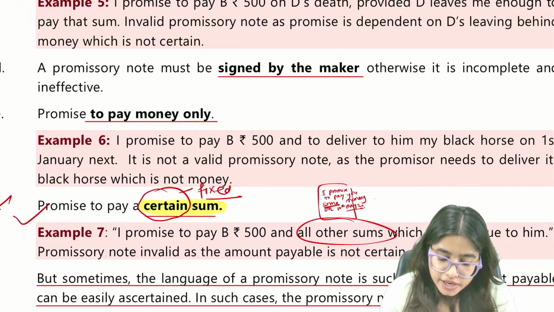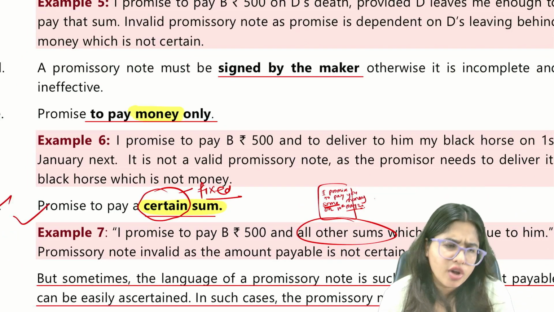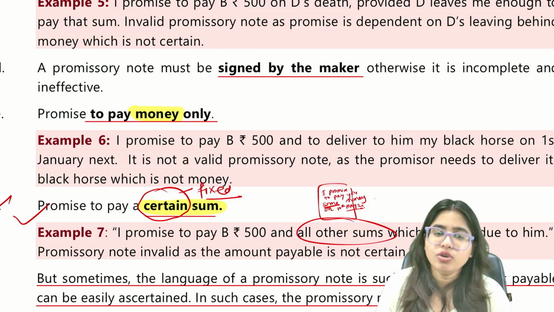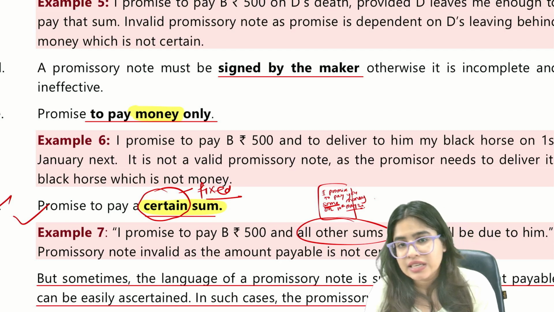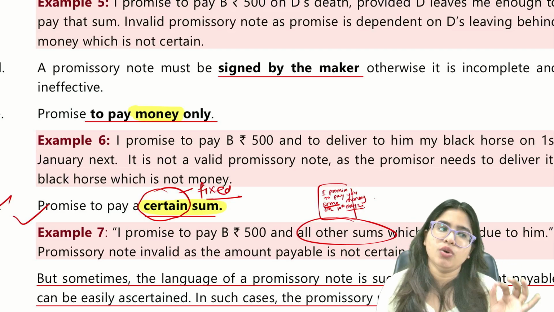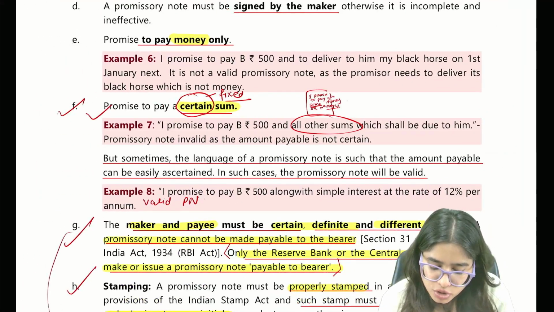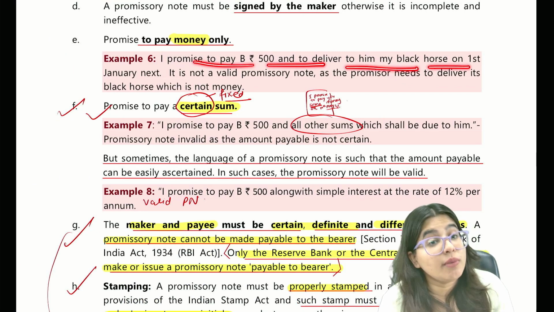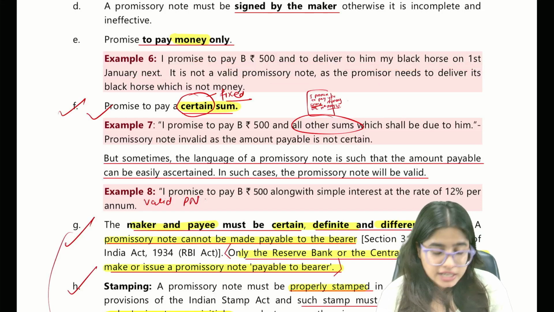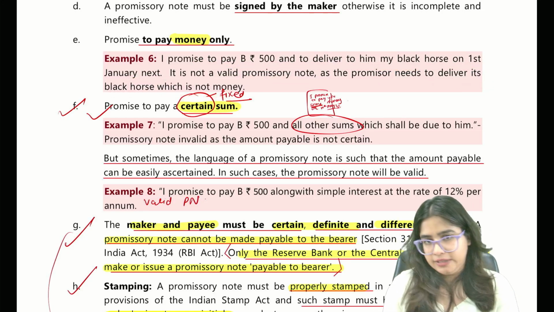The next one is, it should be regarding money only. This we already know. If I promise to do a task, that is not a promissory note. Only if I promise to pay money, then it's a promissory note. For example, if I promise to pay you 500 rupees and to deliver you a black horse on 1st January, it is not a promissory note, because delivering a black horse is not money.